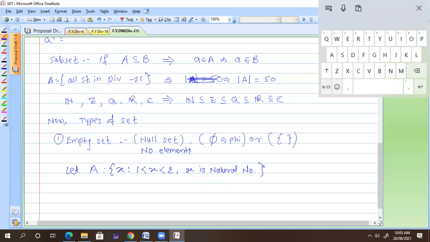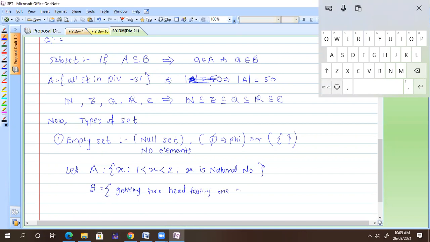Why? Because no natural number exists between 1 and 2. Someone is saying another set, getting two heads on tossing one coin, that is also an example.